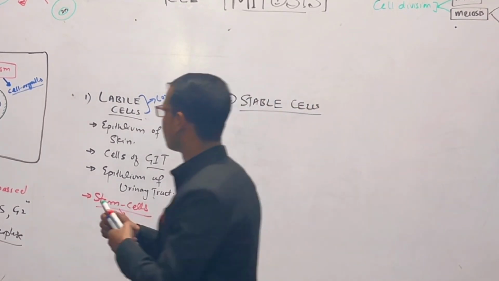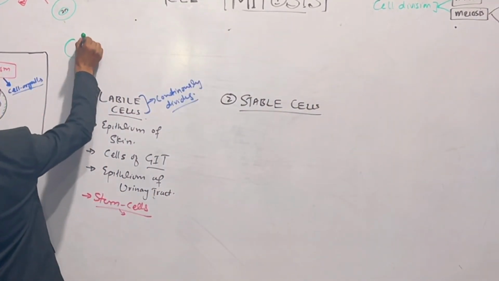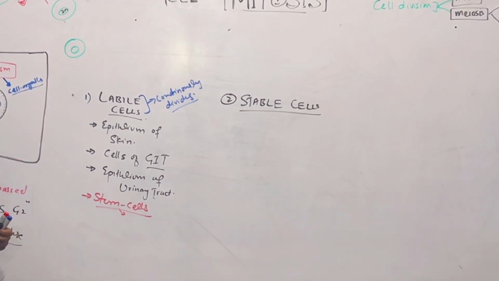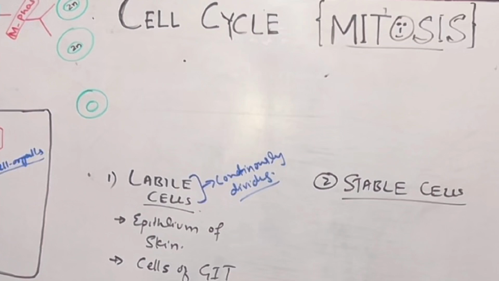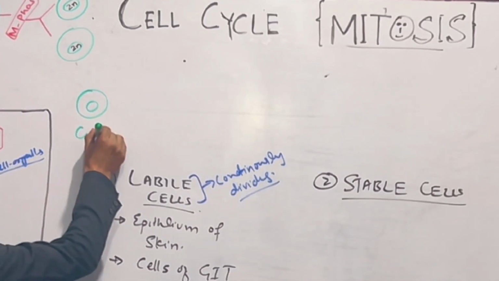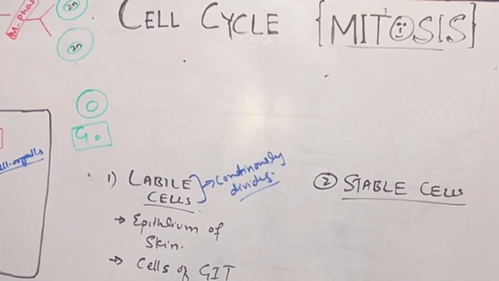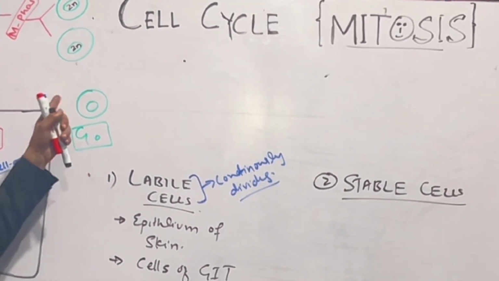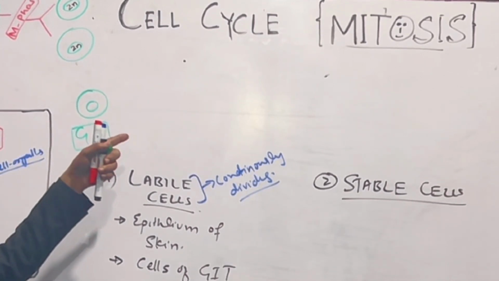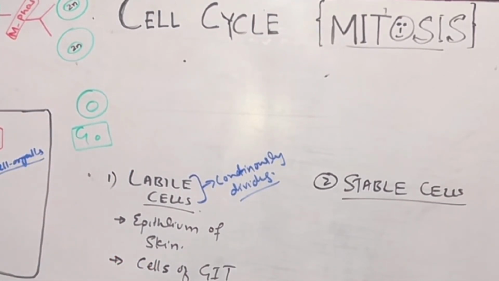For example, if we have a cell here, and there is no stimulus for division, the cell remains in the G0 phase because this cell is not dividing. It is not provided with some stimulus or message, right? And there is no need of division.